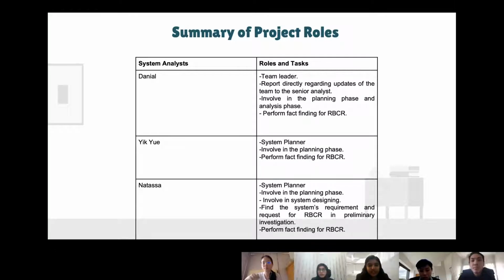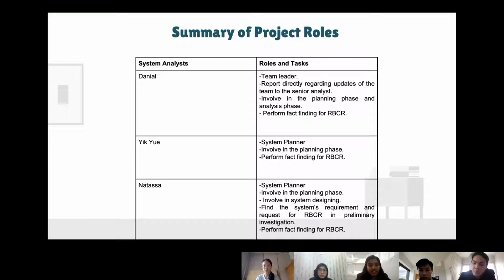Now I'm going to talk about the summary of project roles. First of all, since all of us are junior system analysts, we will be assisted by a senior system analyst. We also use a responsibility assignment matrix system, which is the RASCI matrix, to do this task. We use this platform because it can help us to identify each one's responsibility in doing this project.